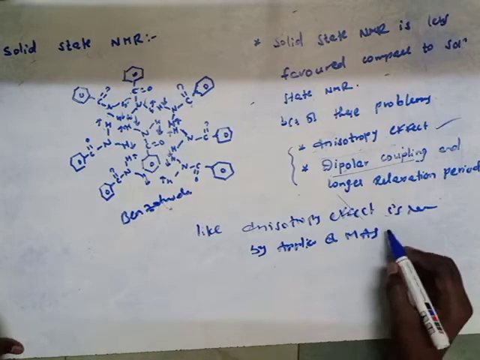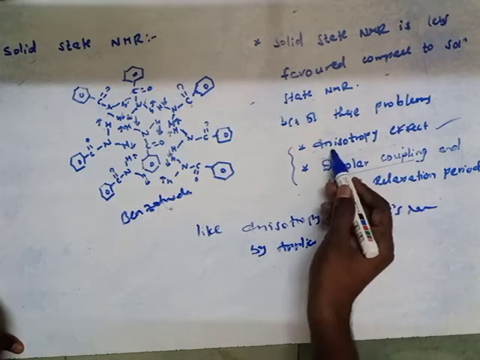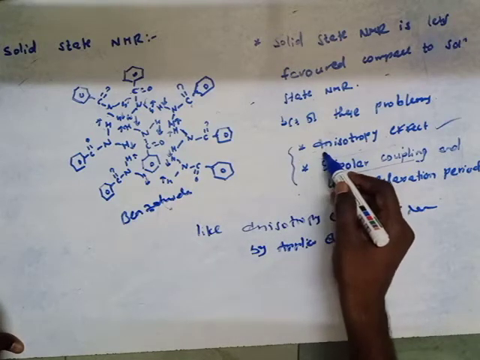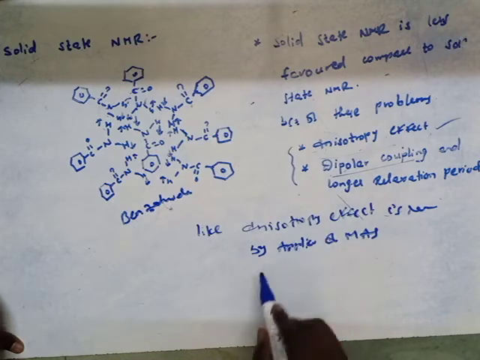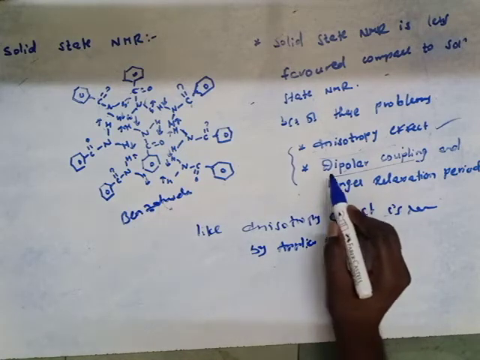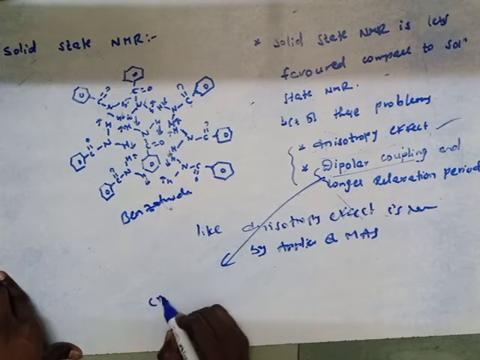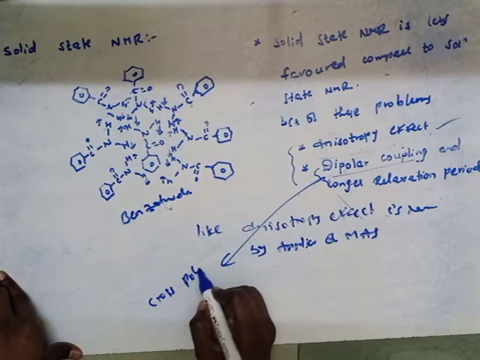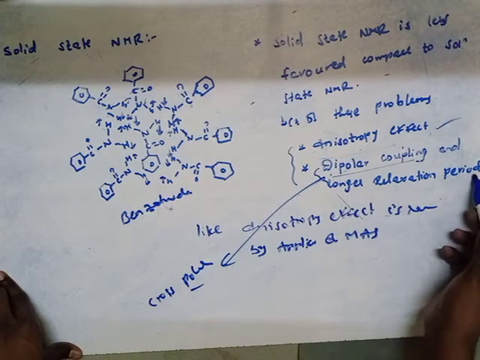By the application of cross polarization, we can remove dipolar coupling and longer relaxation period.